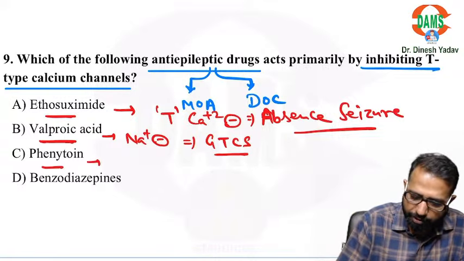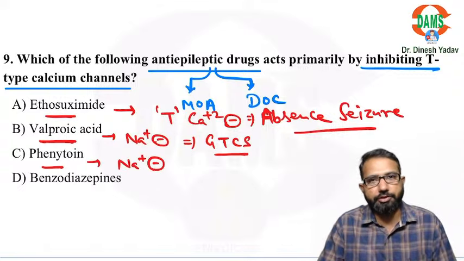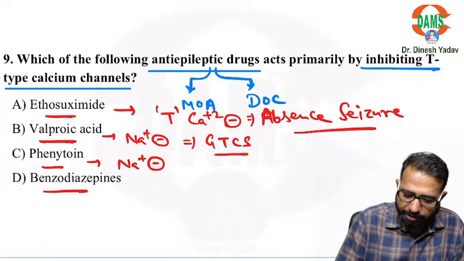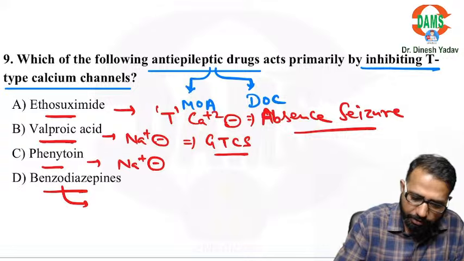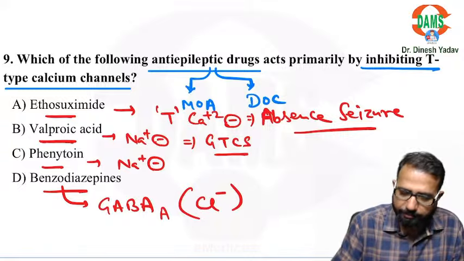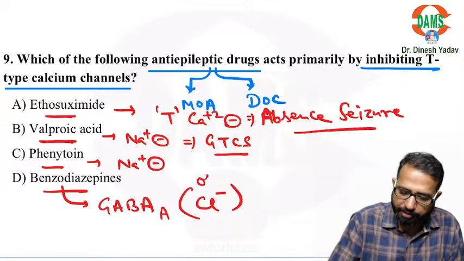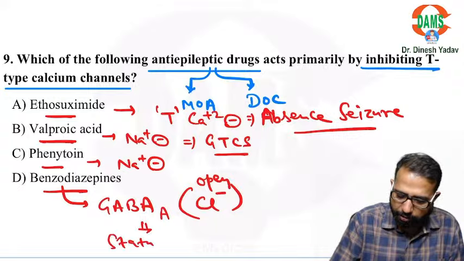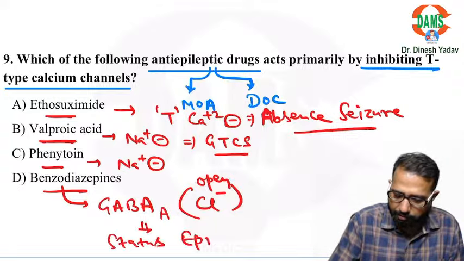Phenytoin is also a sodium channel blocker, but has a lot of side effects. It is not the first choice drug. Benzodiazepines, I already told you, are drugs of choice. These are the GABA receptor acting drugs. So these act on GABA A, which is the GABA chloride channel complex. They open the chloride channel, and these are drugs of choice for status epilepticus or refractory seizures.